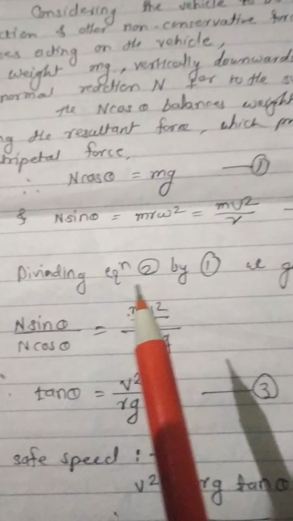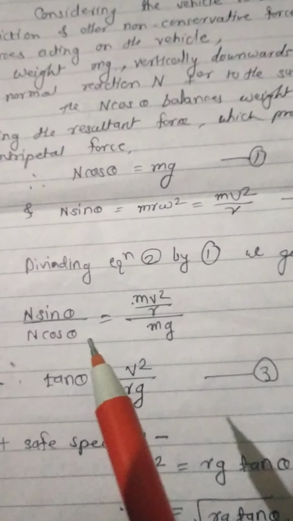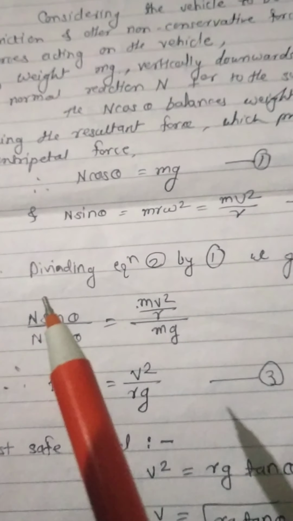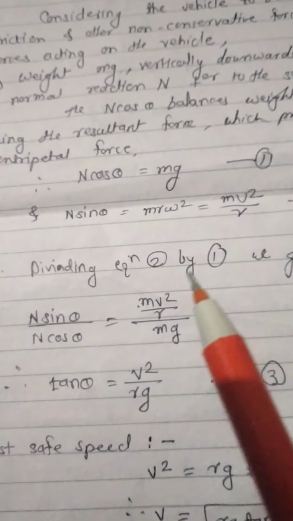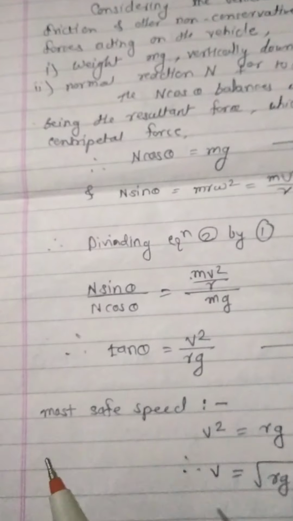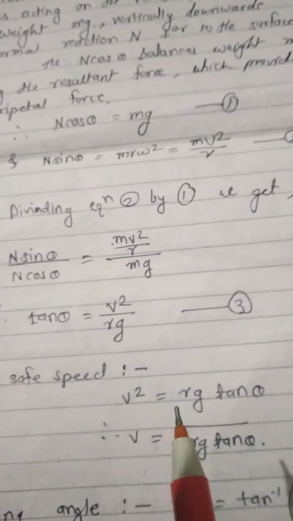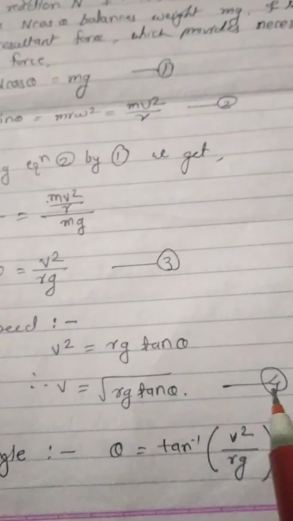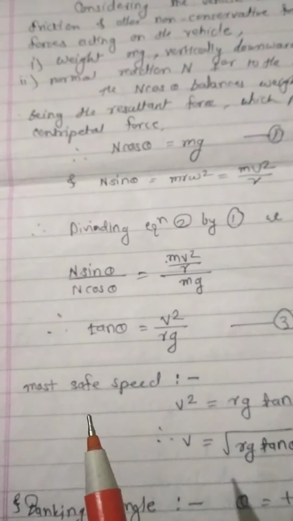Therefore, dividing equation 2 by 1, we get N sin theta upon N cos theta equal to mv square upon r upon mg. Here N cancels out, and sin theta upon cos theta is tan theta. So tan theta is equal to v square upon rg. This is equation number 3. For the most safe speed, rearranging equation 3, we get v square is equal to rg tan theta. Therefore v is equal to root of rg tan theta. This is equation number 4, the equation for the safe speed.